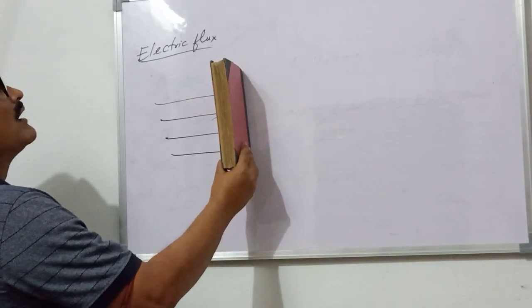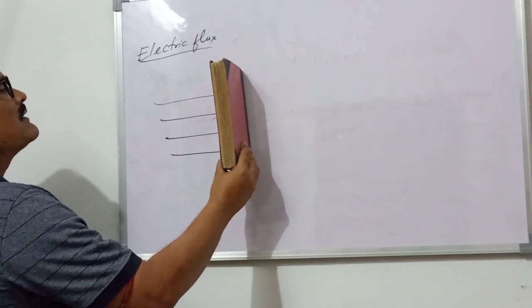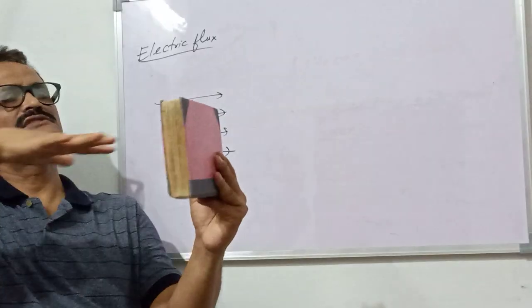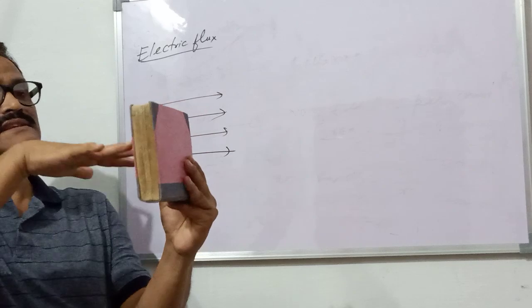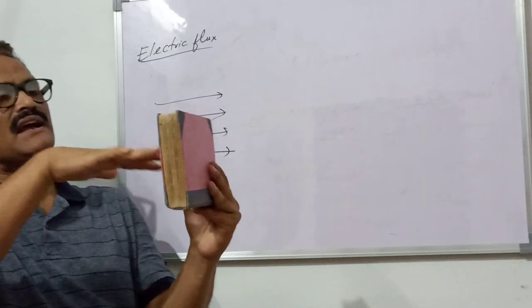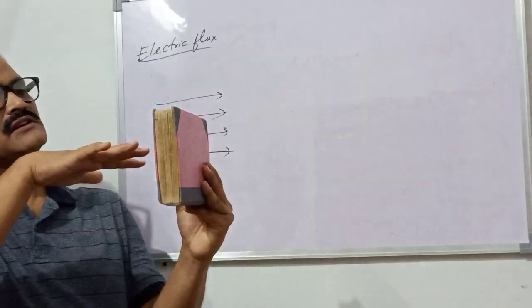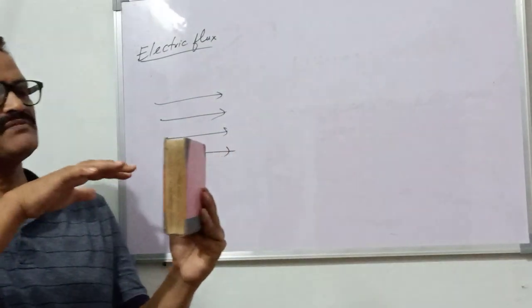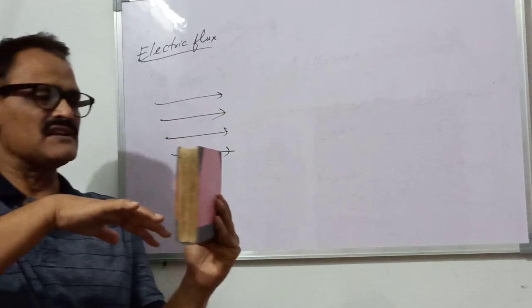Suppose the number of lines are passing normally to this area, and in this case maximum field lines are passing through this area. The electric field is defined as the number of field lines passing normally per unit area.